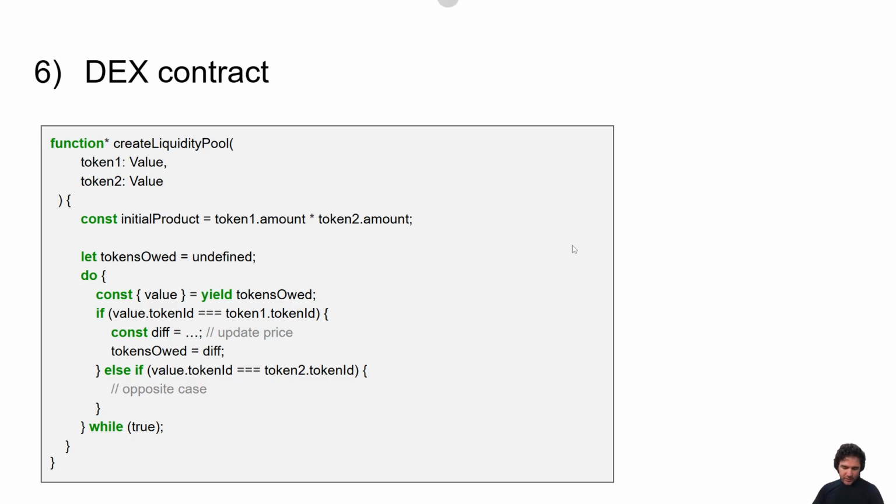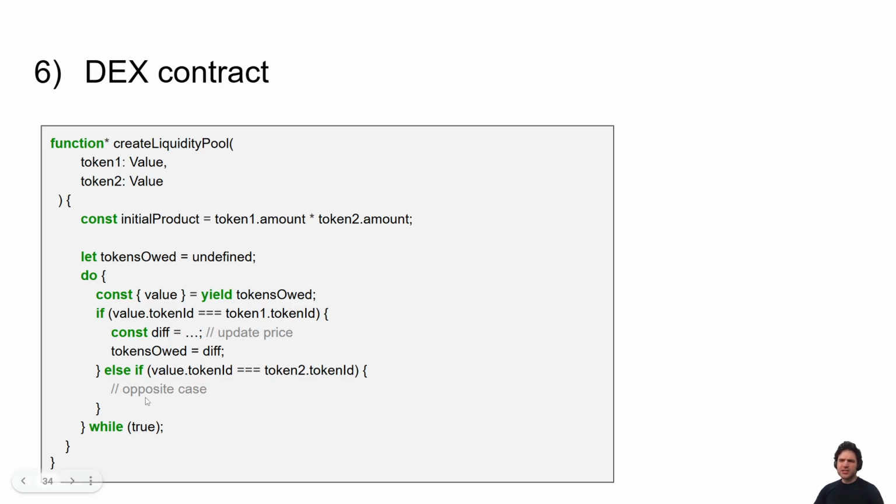So what is a DEX? Well, they usually have a liquidity pool. That's kind of the core concept of a DEX, which has some initial product, like the Uniswap model of a DEX, an AMM. Let's say the AMM owes tokens to people. So initially, when you create the DEX in the first place, you don't owe any tokens to anybody. And then you wait for somebody to call the smart contract, to call the liquidity pool. The user provides you some value. If they gave token 1, give them token 2. If they gave you token 2, give them token 1.